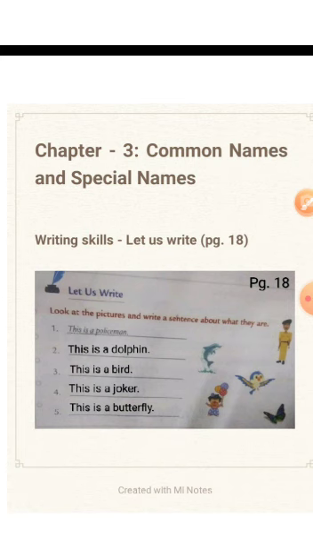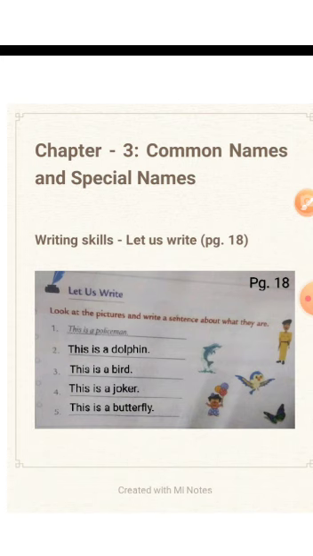So the first one is given as an example. Let's first identify the pictures here. There is a policeman, a picture of a dolphin, a picture of a bird, a picture of a joker, and a picture of a butterfly. So how do we say it? For number one, the example is given: This is a policeman.